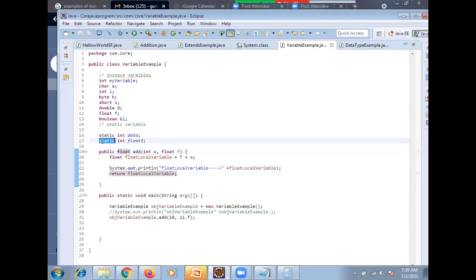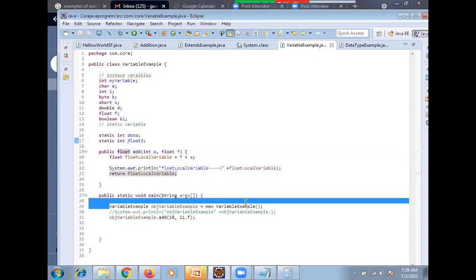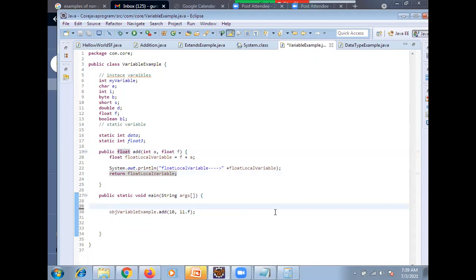Now coming to static. Now you are trying to do it by using object creation, but if you are defining static, you no need to do anything. Just come here and say sysout. Now you want to print static.